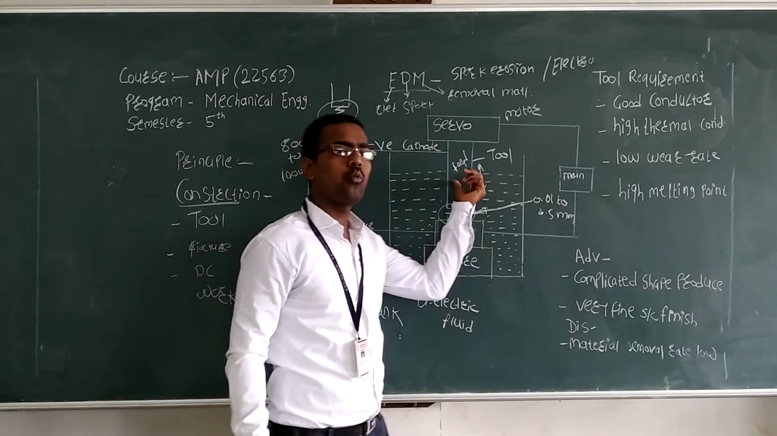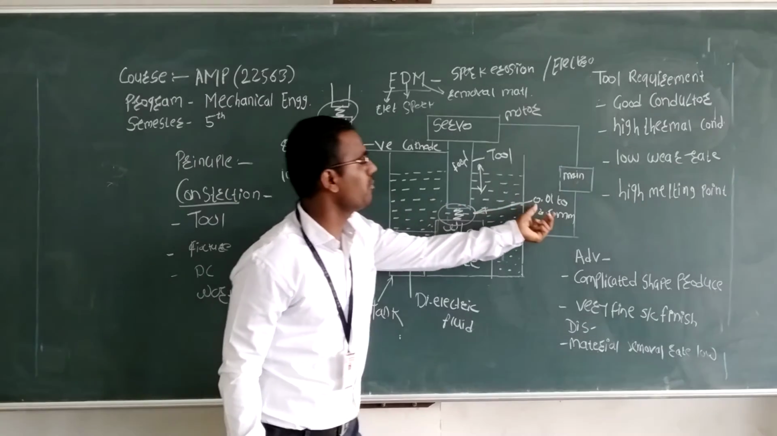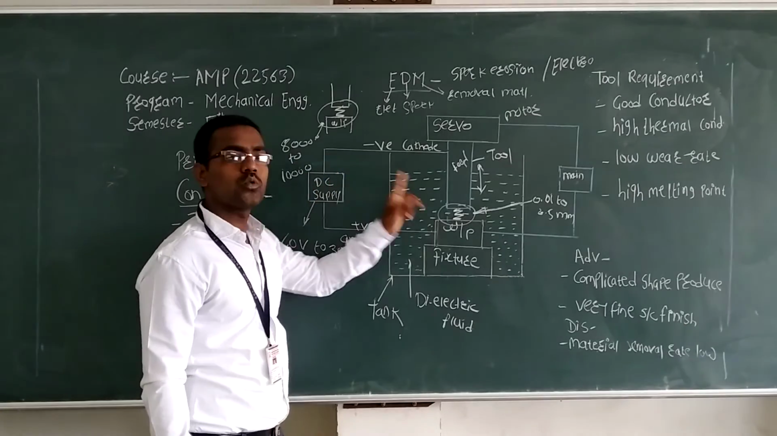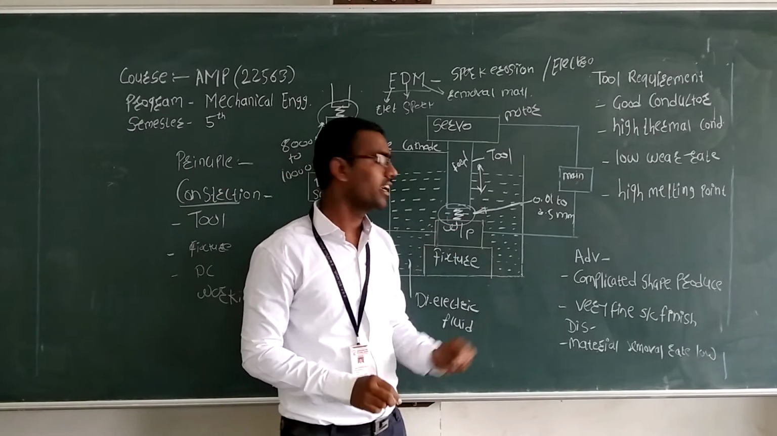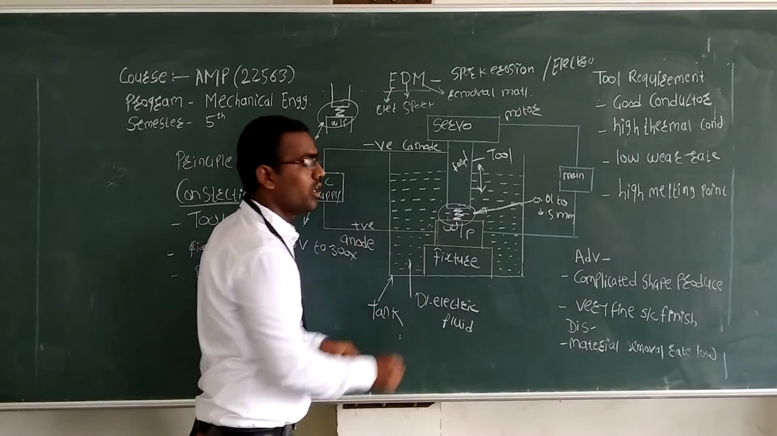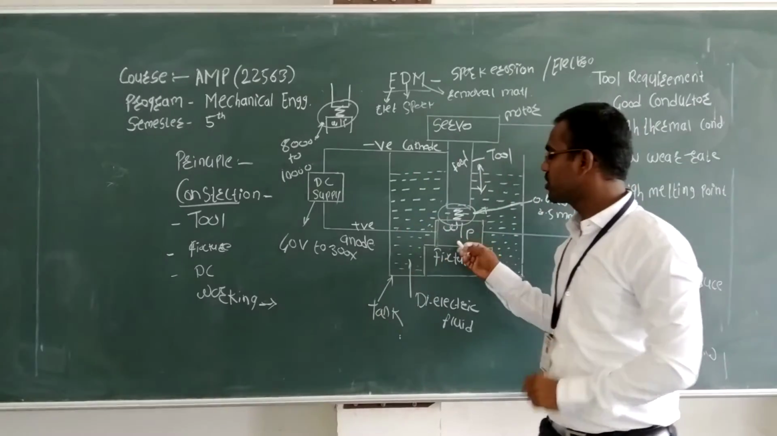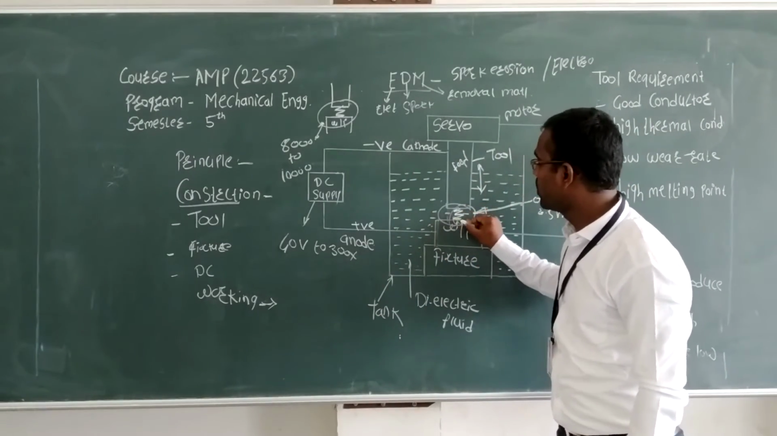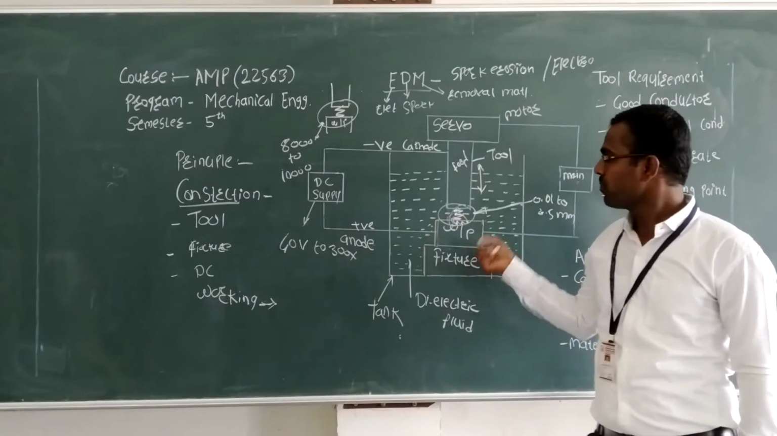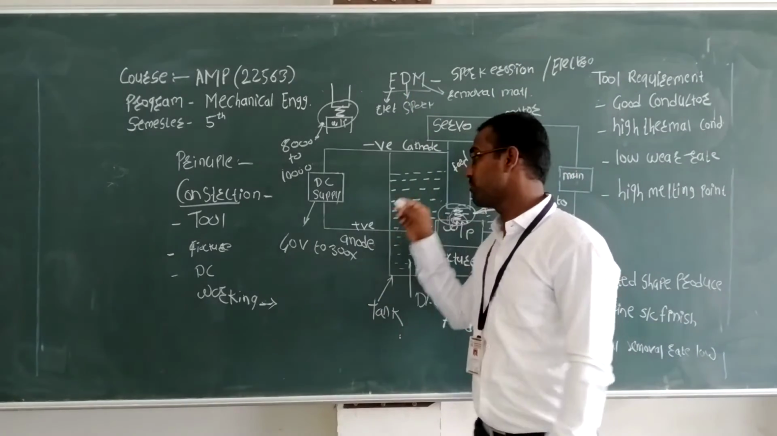When the two electrical contacts, positive and negative, come in contact with the spark gap of 0.01 to 0.5, at that time 8,000 to 10,000 degrees Celsius heat is generated in this section. By using the dielectric fluid, this whole section undergoes the ionization process, and because of that ionization, the workpiece starts to remove material as small particles. That process is called EDM, electrical discharge machining.